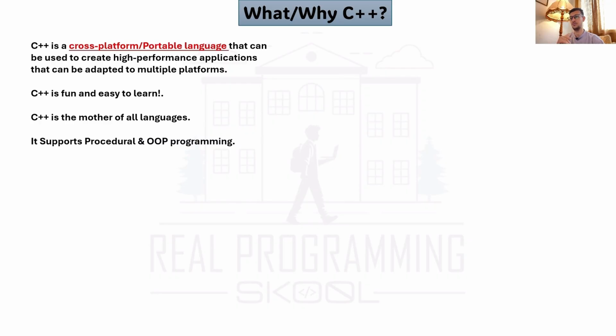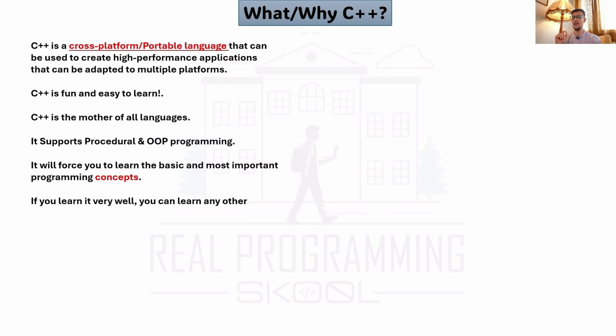For that, it's ideal to start with C++. It will force you to learn the basic and the most important programming concepts. That's true. A lot of important and huge concepts. What are they? You will know them in future lessons. You will not have them if you start with JavaScript or Python or Java or C. Yeah, C will offer you these concepts, but C doesn't support OOP as we said. But C++ will give you all or most of the important programming concepts that you need as a beginner in your journey to be a good developer. So C++ offers you these concepts, and for that, it's ideal and better to start with C++.